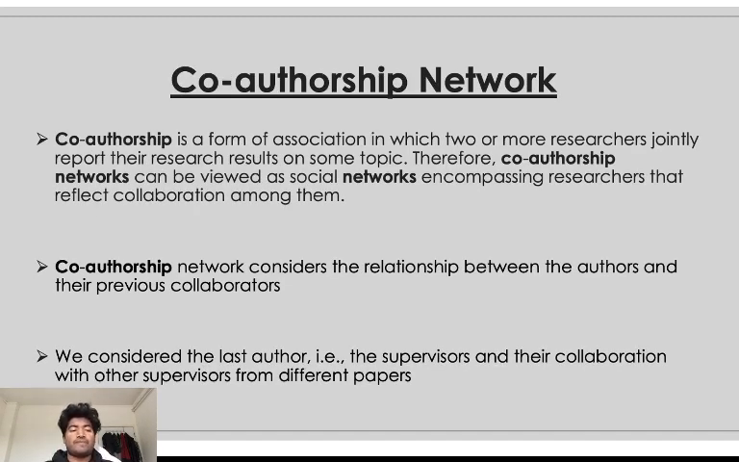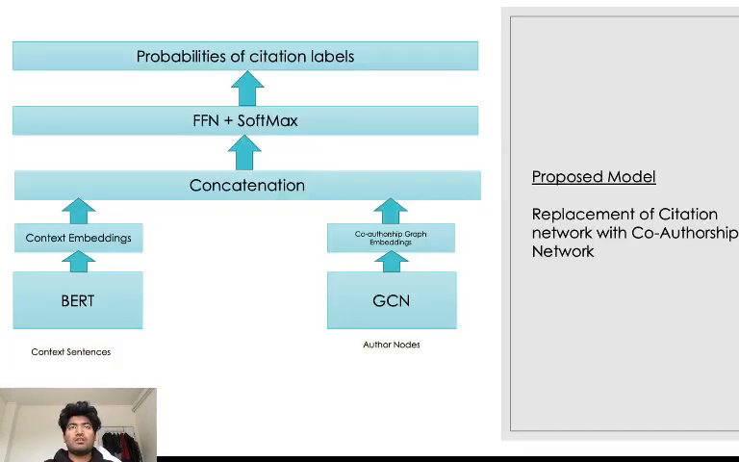So what is a co-authorship network? A co-authorship network is a form of association in which two or more researchers jointly report their research results on some new topic. Therefore, a co-authorship network can be viewed as a social network encompassing researchers that reflects collaboration among them. It considers the relationship between the authors and their previous collaborations. For our experiments, we consider the last author, that is the supervisors, and their collaboration with other supervisors from different papers. So this is our proposed model where we replace the citation network with a co-authorship network.